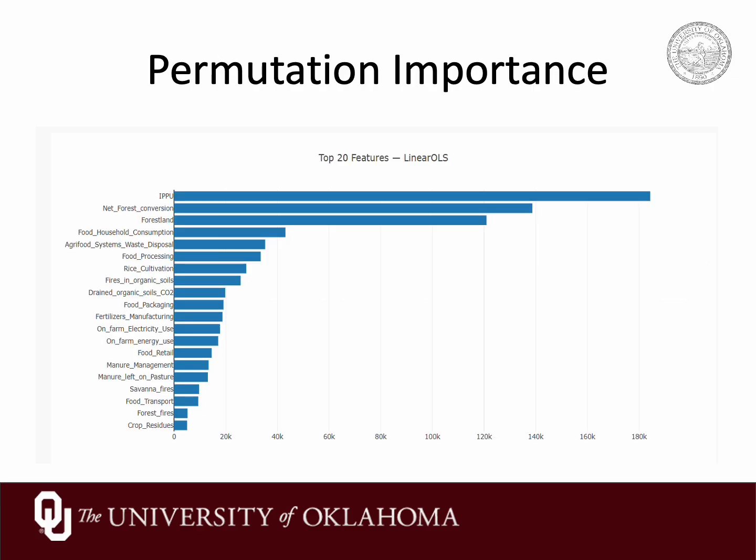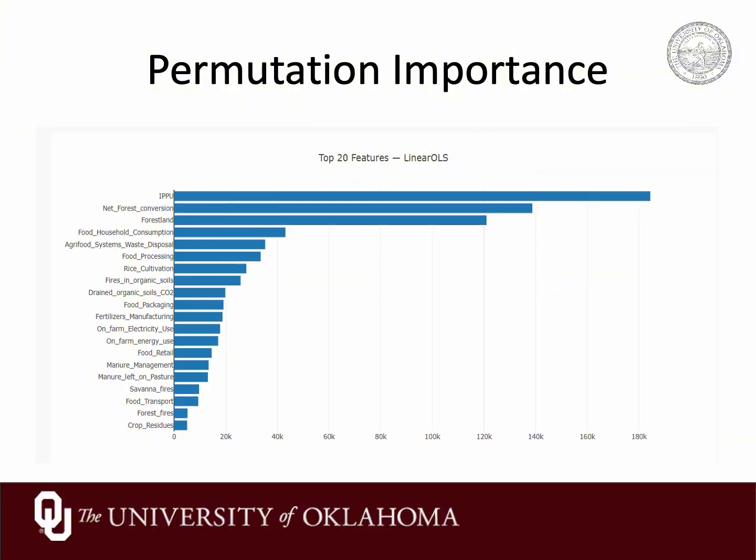This slide corresponds to our permutation importance results. The idea is straightforward. We compute a baseline RMSE on the test set. Then for each feature, we randomly permute that column, destroying its relationship with the target. We recompute RMSE and see how much it increases. The bigger the increase, the more important the feature. We repeat this a couple of times to average out randomness and then sort features by RMSE increase.